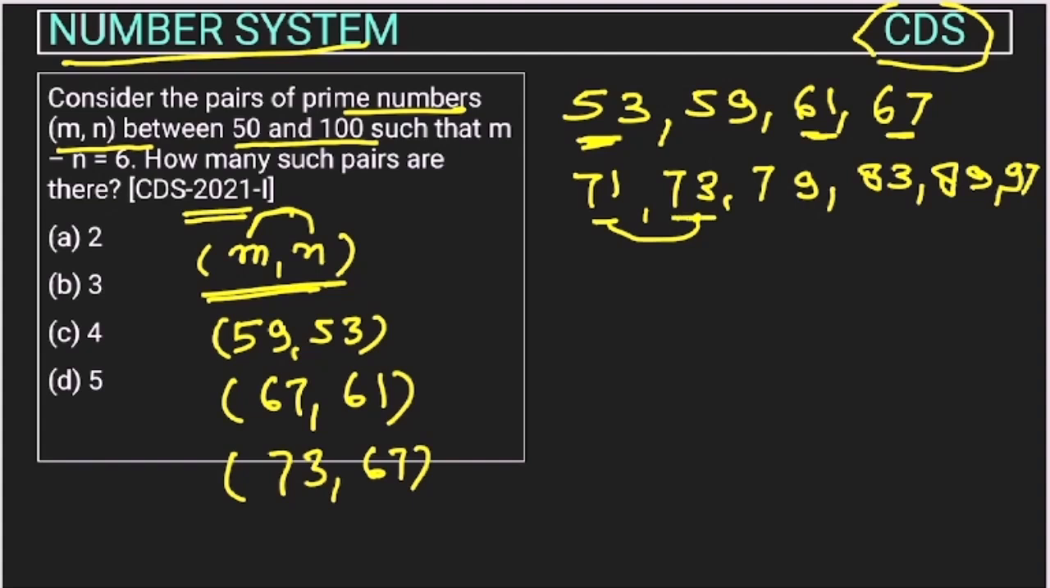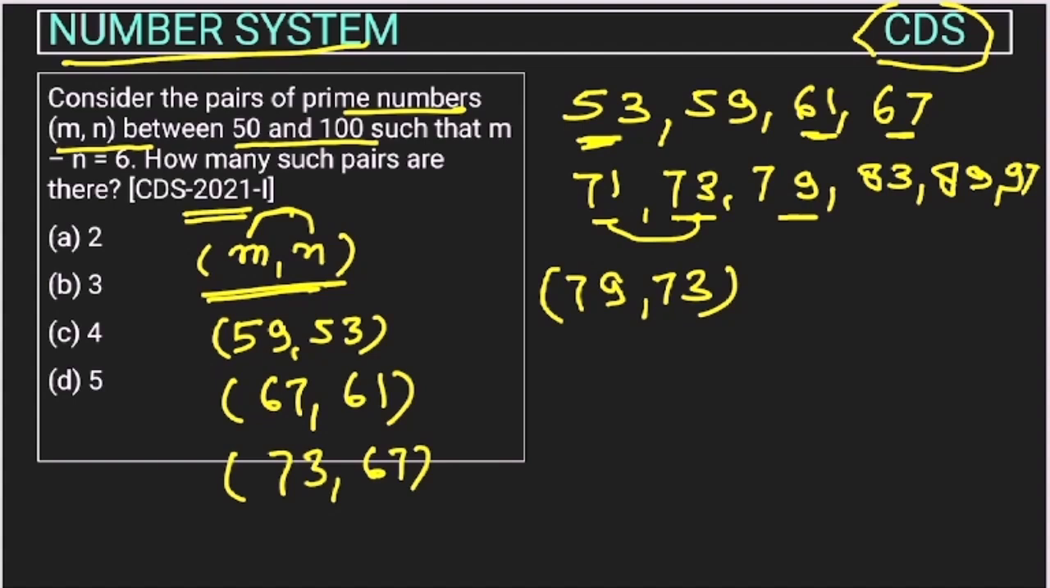Now let's start with 73. 73 and 79, the difference is 6, so we can take this pair, 79 and 73. We cannot take 73 with 83 because the difference is 10. Now check with 79. 79 and 83, the difference is only 4, so we cannot consider it. 79 and 89, the difference is 10. This pair is not possible.